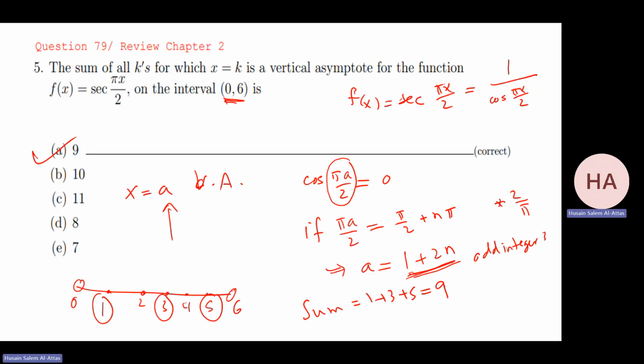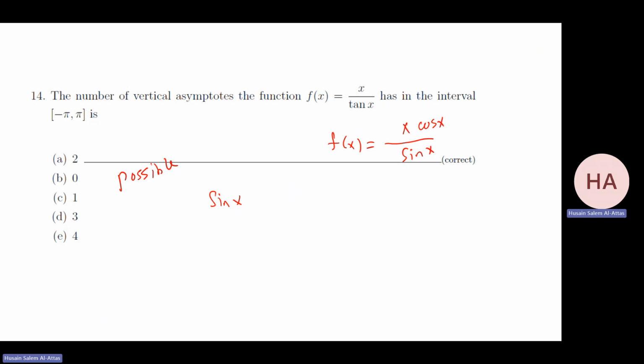Here, I am sure they are vertical asymptotes because the numerator is 1. It's non-zero, so I just need the denominator to be 0. Here, maybe the numerator is 0, so I cannot say this is for sure. I need to check. These are the possible ones. Sin x equals 0. When sin x equals 0, x equals n pi.